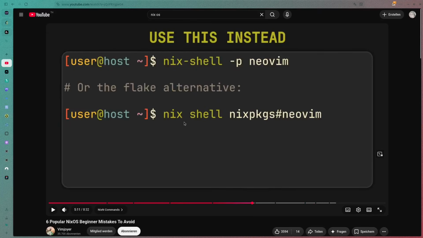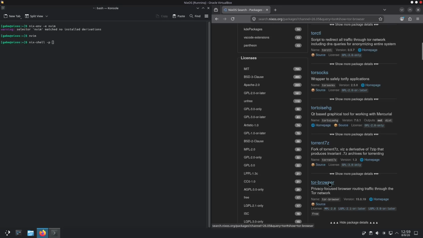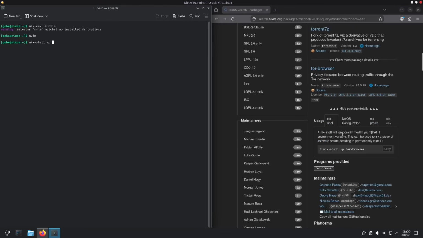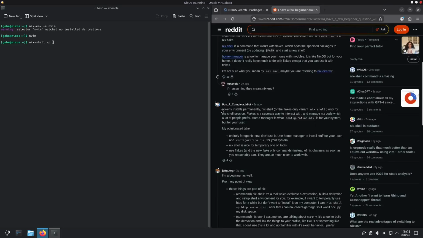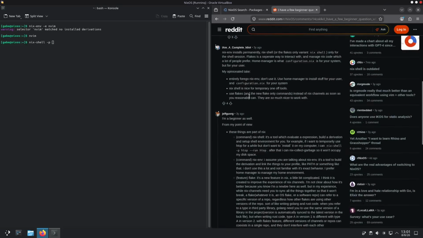Yeah, here. nix-shell, if we take a look into it, will temporarily modify your PATH. It's basically the .bashrc, you know, environment variable. This can be used to try a piece of software before deciding to permanently install it. So nix-env install is permanent, yeah, that's what I noticed. nix-shell is only for the shell session, which is temporary. Okay, I guess I'm a beginner from my point.